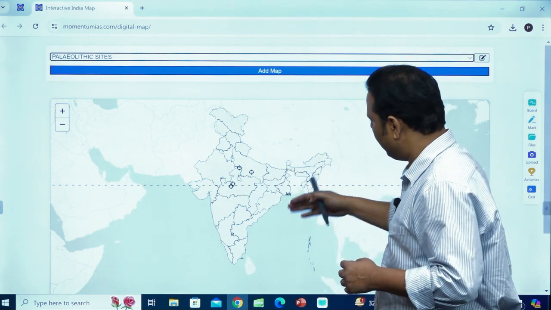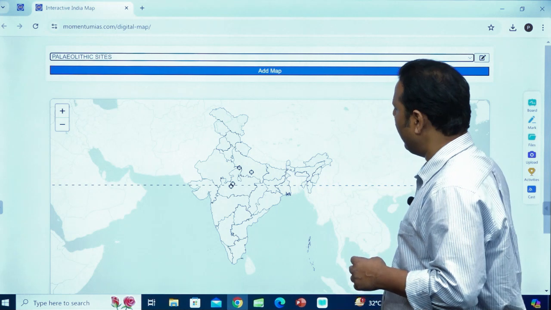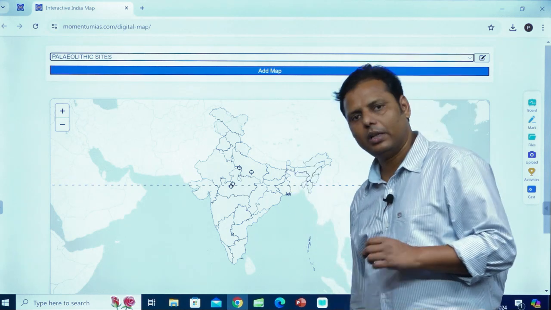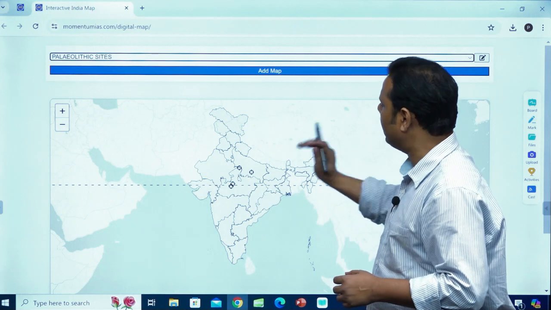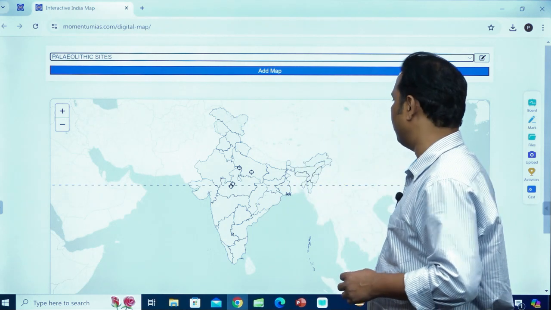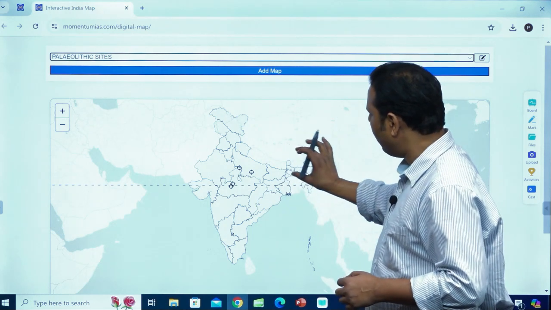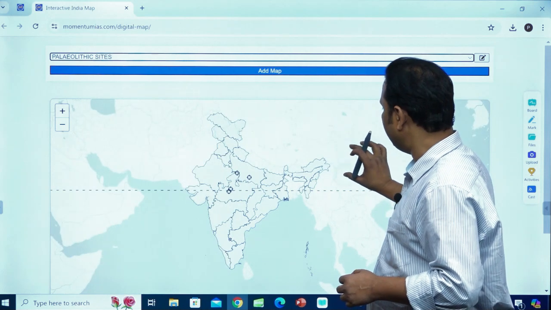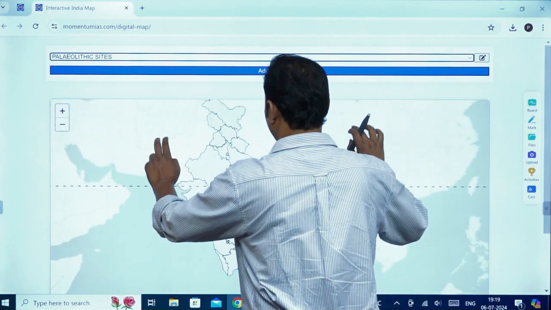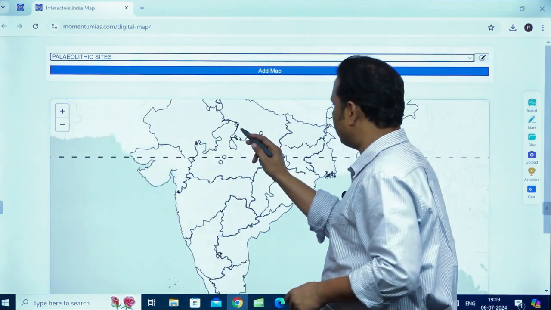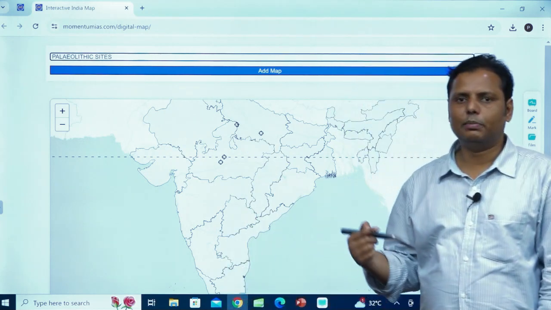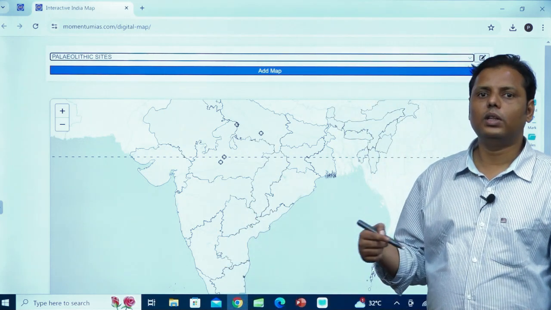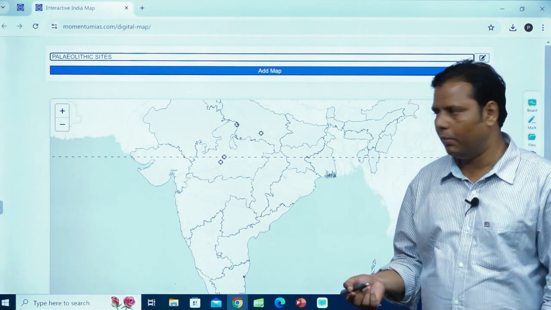The same political boundaries are given here, and in fact this map has been taken from the Indian government only, or as I told you, the Google map and the Indian government, right? So basically this is the exact map that we have been providing you, right? And now in this particular map the sites are being located. As you can see, these circles are basically the sites. Now we have located these sites through the Google map only.